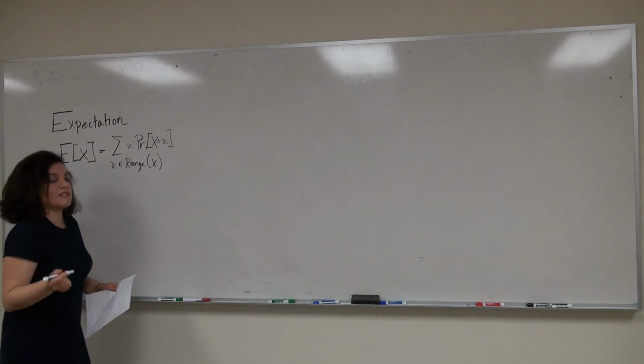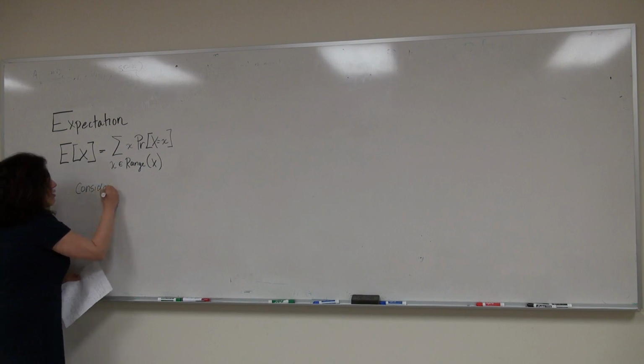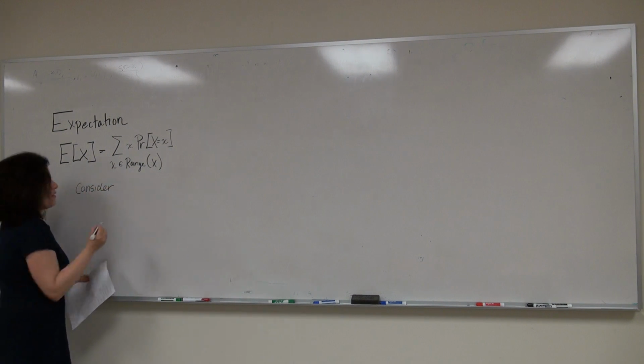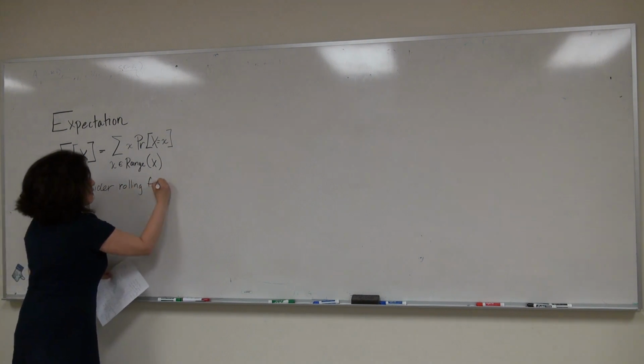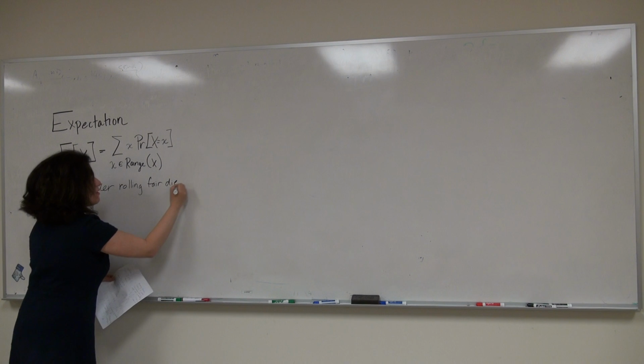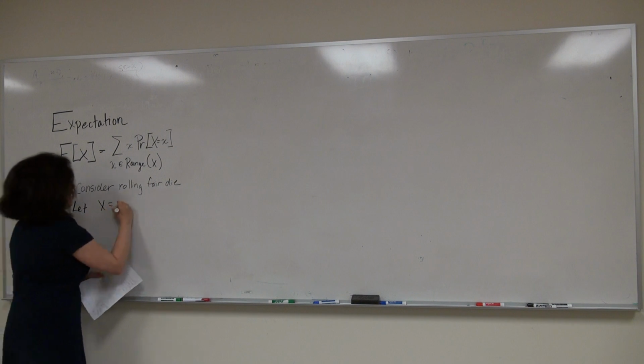So let's discuss an example. Consider that we're going to roll a fair die. Let X be the value on the face of the die.